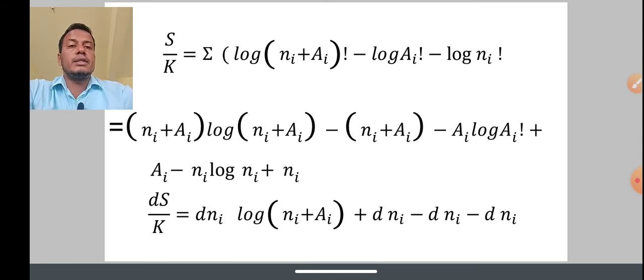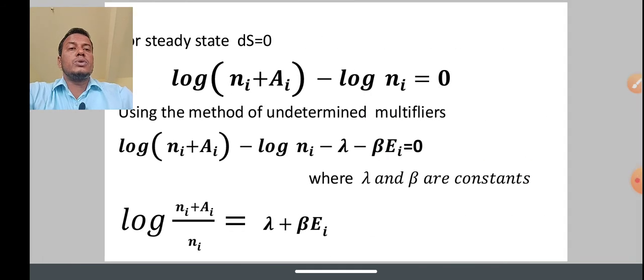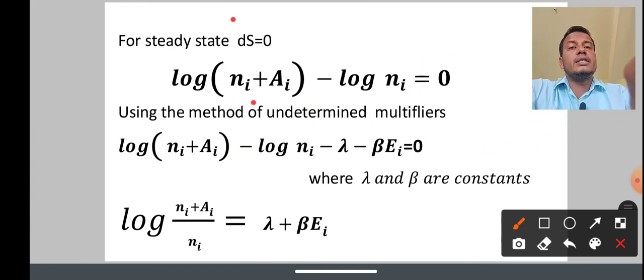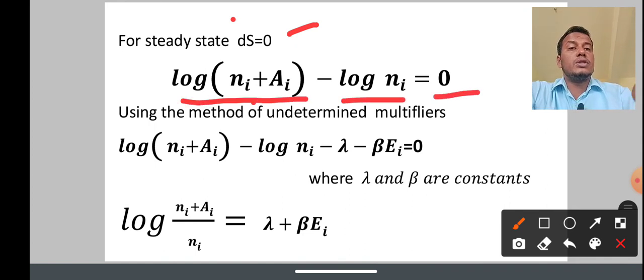So, dS by k equals dni log (ai plus ni) plus the remaining terms, and some terms will cancel out. At last there remains log (ai plus ni) minus log ni. For the steady state, we know that dS is equal to 0. So, after differentiation, that gives log (ai plus ni) minus log ni equal to 0.